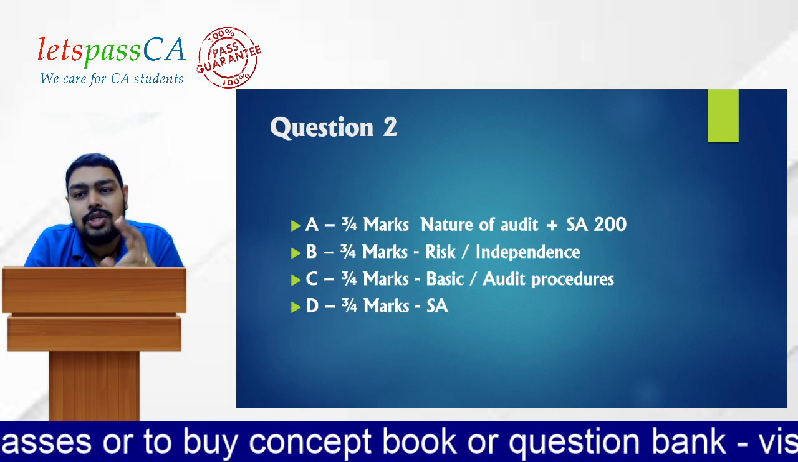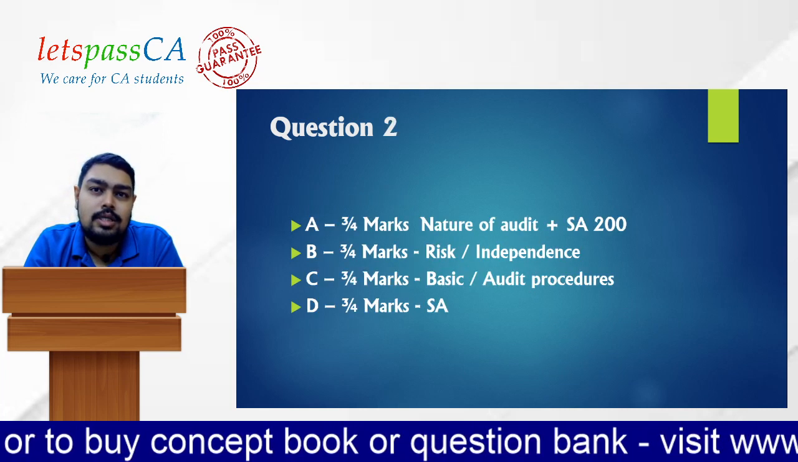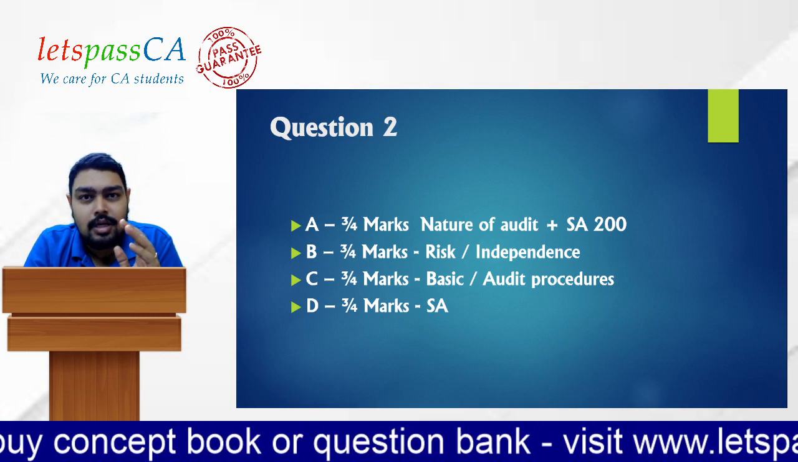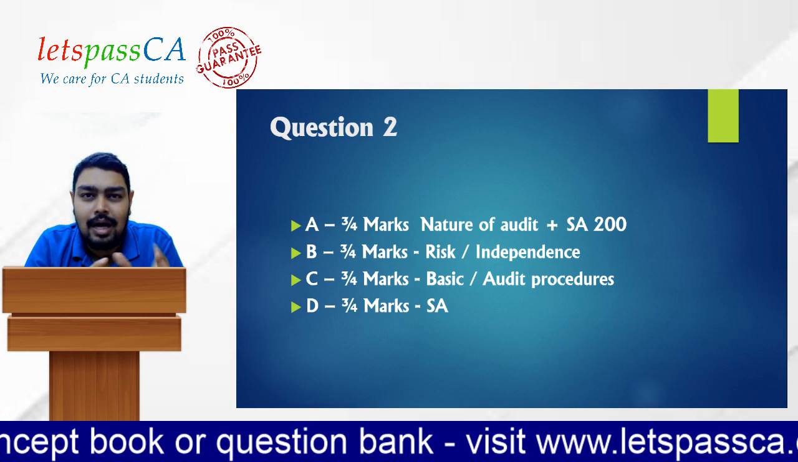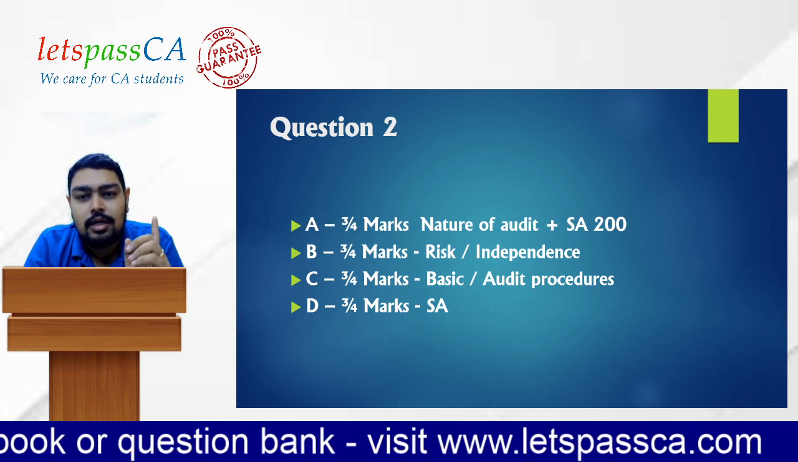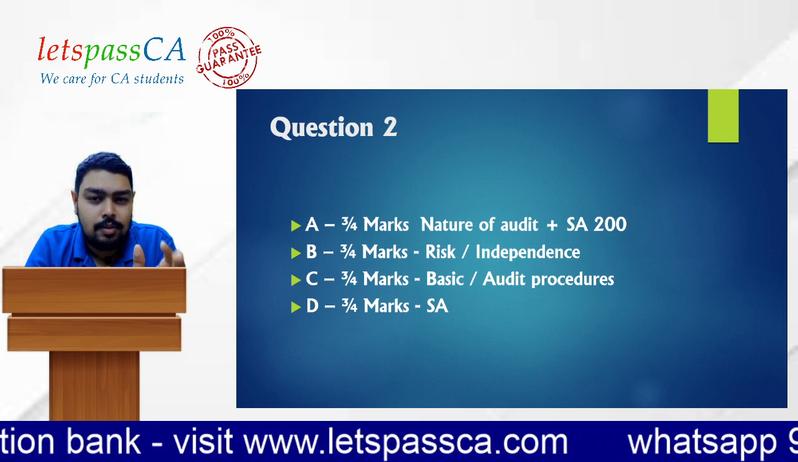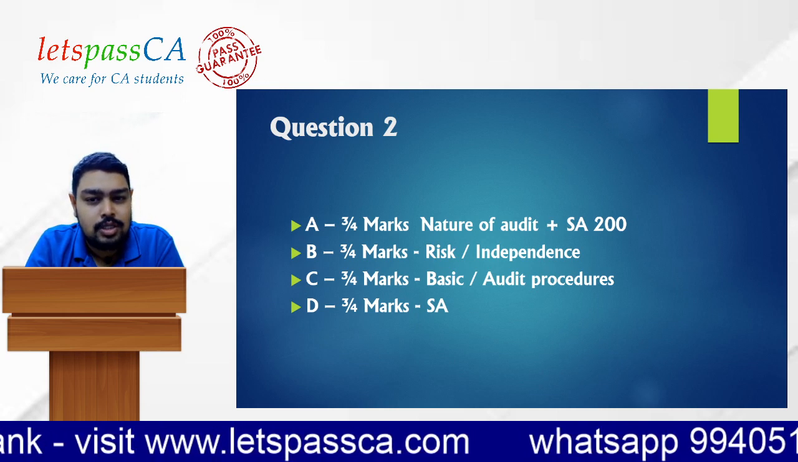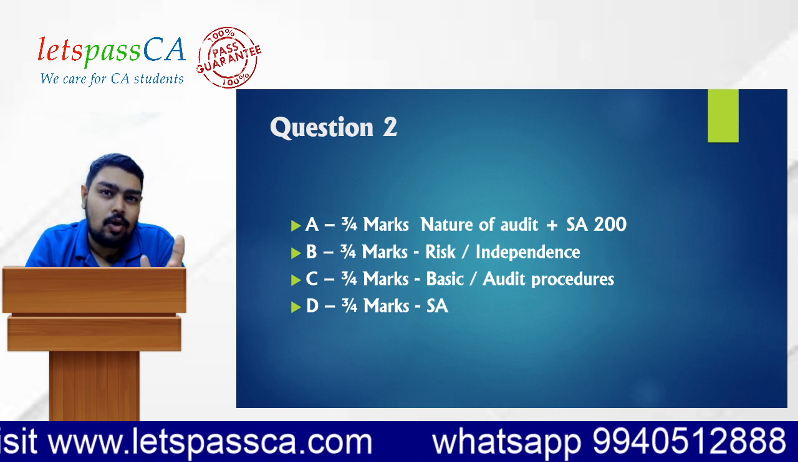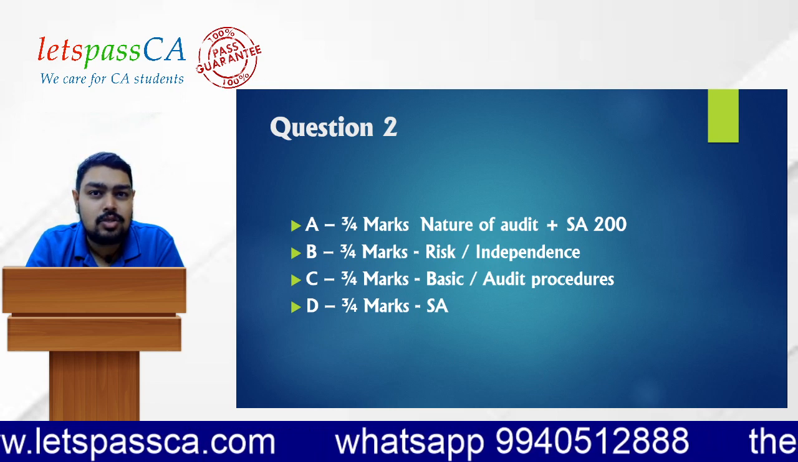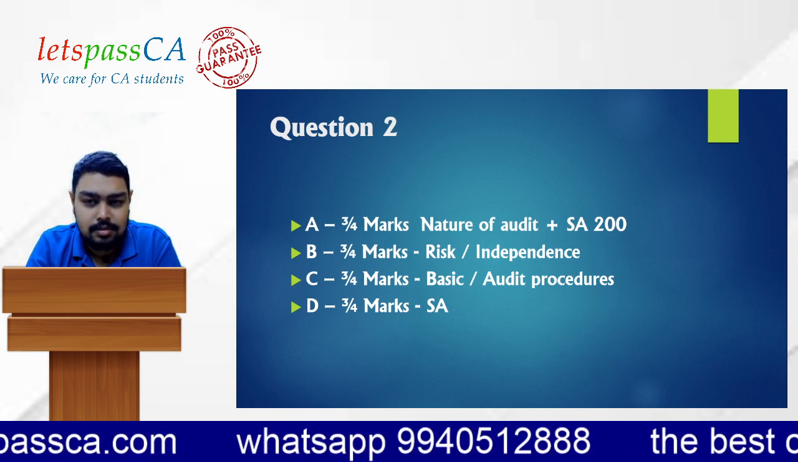Then question number 2 has 4 subparts. Either 3 to 4 marks will be asked from each subpart. Nature of audit or SA 200 types of questions, risk, independence based questions, and basics, audit procedures, standards, these types of questions will be asked.